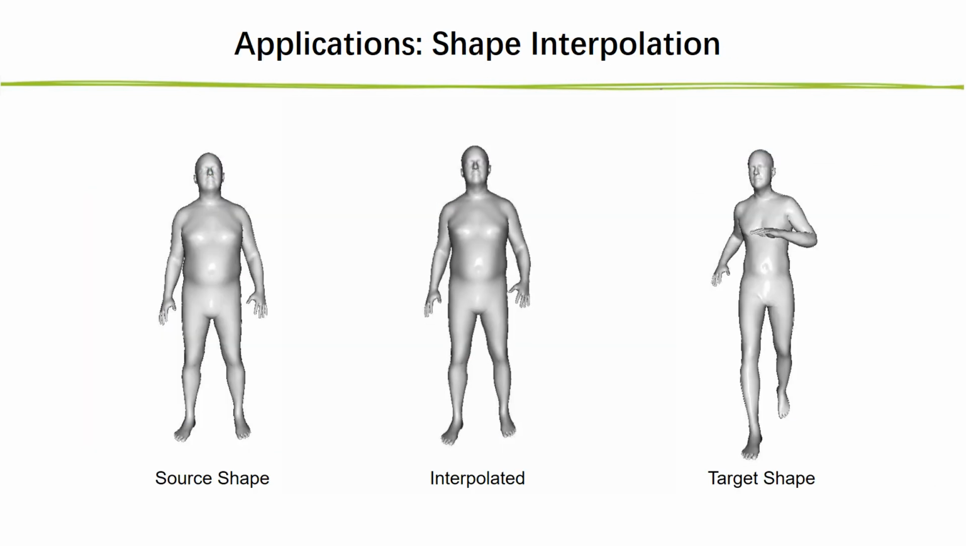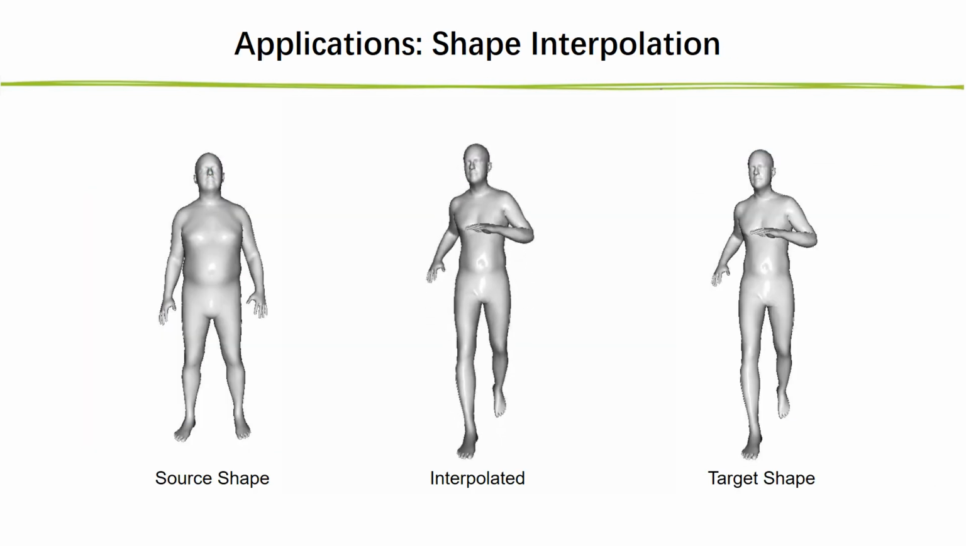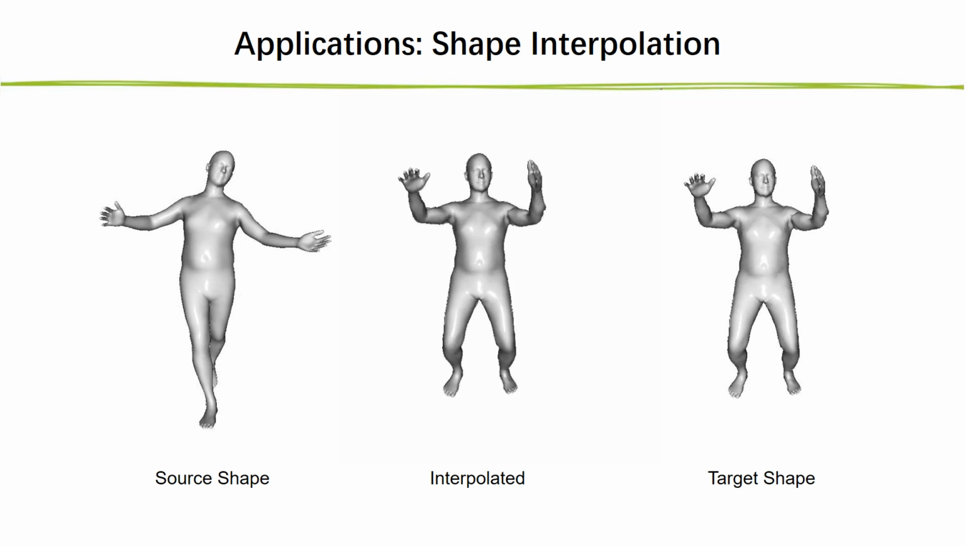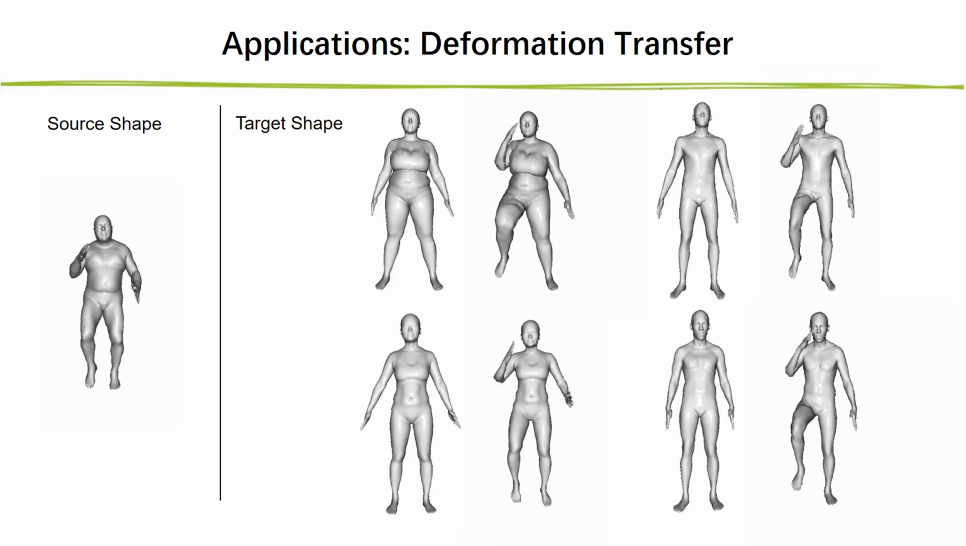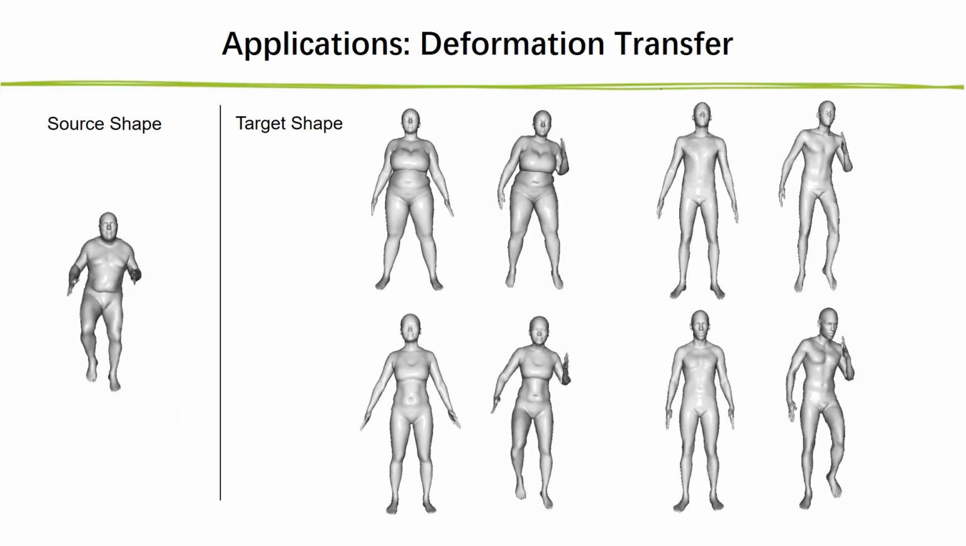Finally, our network can also learn a compact latent space, which allows it to be used for several applications, such as shape interpolation and human pose transfer, where we can transfer the poses of the source shape on the left to target shapes on the right.